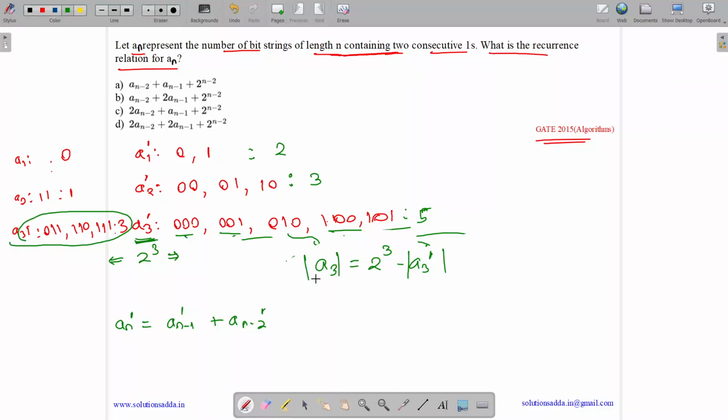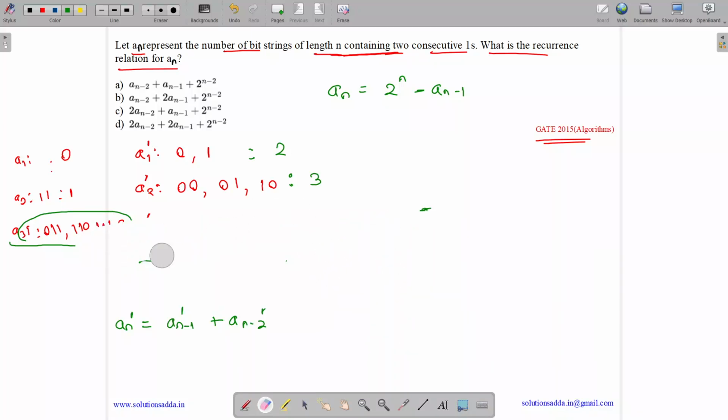We can verify it. Number of items in A3 is 3. So 3 equals 2 to the power 3 minus 5, so 3 equals 8 minus 5, 3 equals 3. So generally we can write the number of items in an equals 2 to the power n minus the number of items in an dash. So we will use this identity. Let me clear the stuff out.